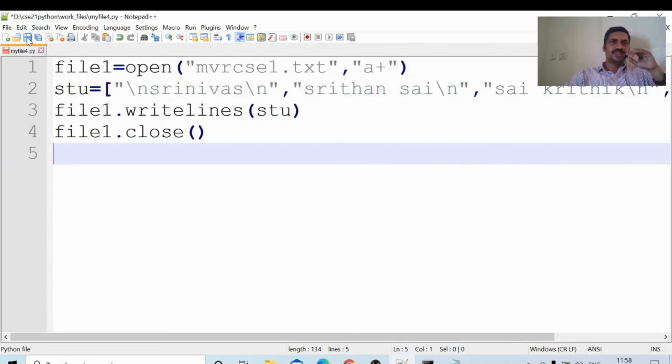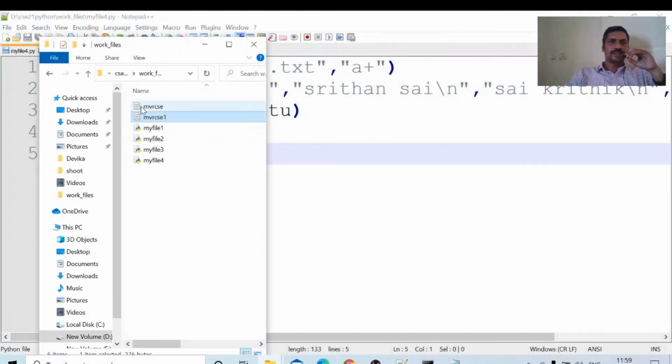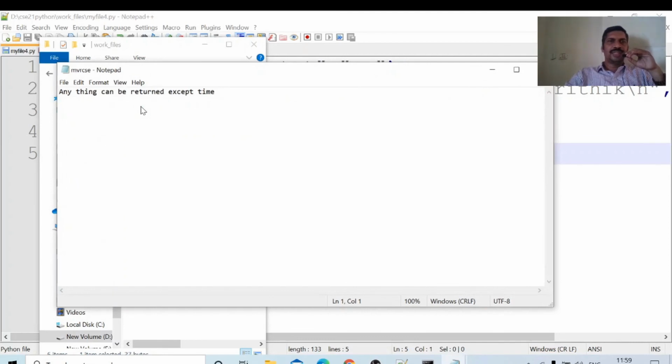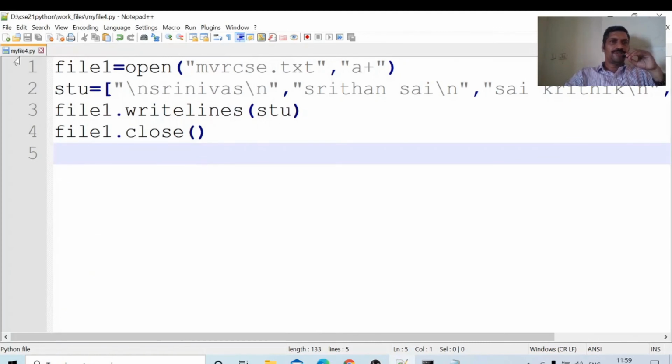Save. Not in this file, we will write in mvrcsc.txt. Anything can be written except time. Now we want to run this one, my file 4.py.